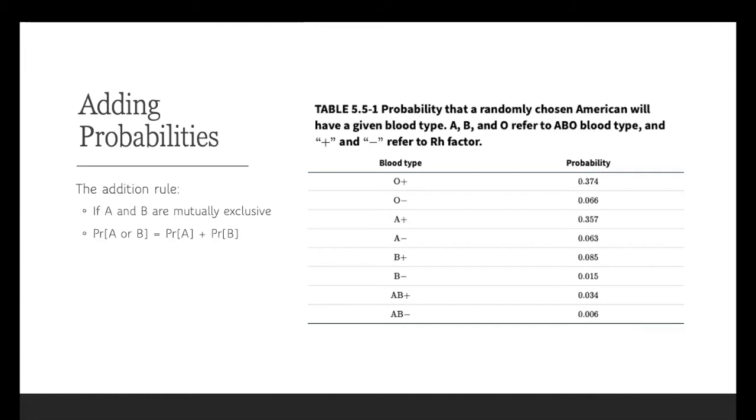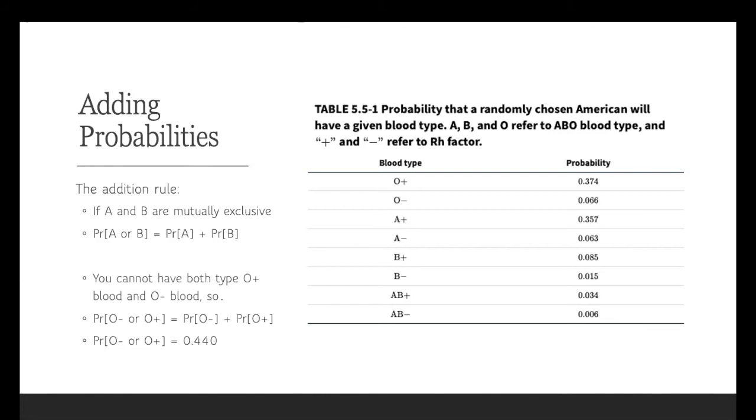So if we look at these probabilities of different blood types in a population, and we know that blood types are mutually exclusive, you cannot be O negative and A positive at the same time, then we can calculate the probability of having an O blood type by summing together the probability of being O negative and the probability of being O positive.